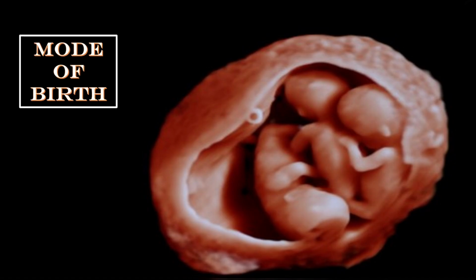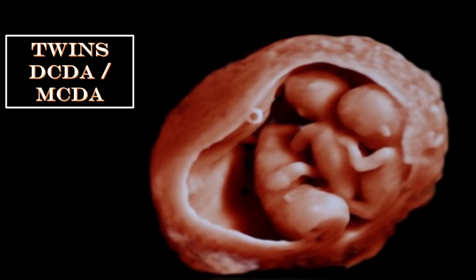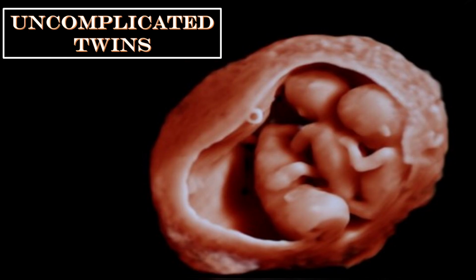Now, the mode of the birth will be discussed. In the case of a twin pregnancy like dichorionic diamniotic or monochorionic diamniotic, both planned vaginal birth and planned cesarean section are safe choices if the pregnancy remains uncomplicated and has progressed beyond 32 weeks, there is no obstetric contraindication to labor, the first baby is cephalic, and there is no significant size discordance between the two twins.